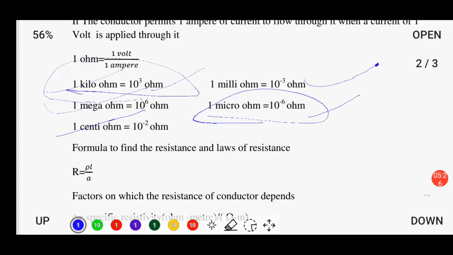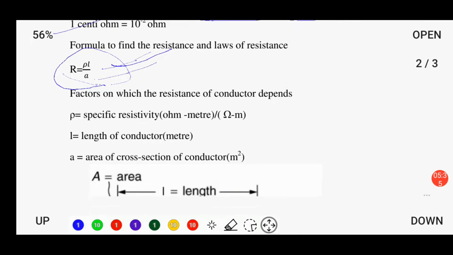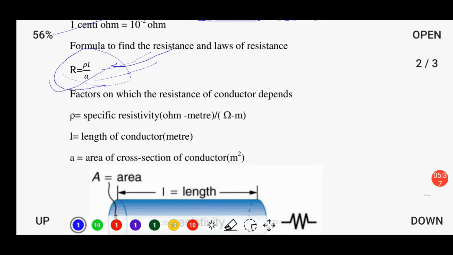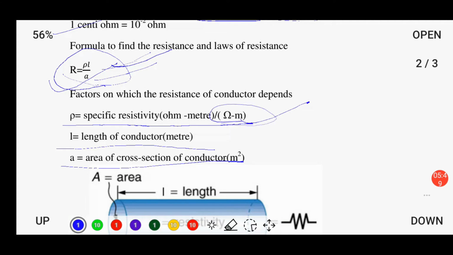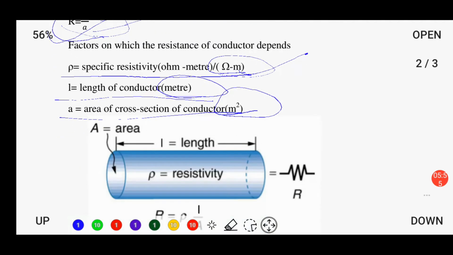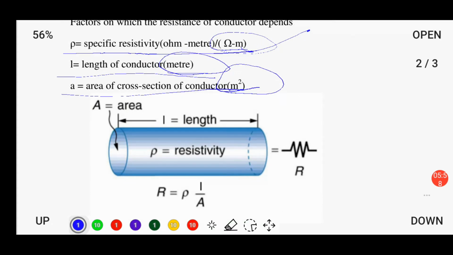And the formula to find the resistance in terms of resistivity, length and area of cross section of the conductor is R equals rho L by A. Rho is known as the specific resistivity, L is the length of the conductor, and A is the area of cross section. The SI unit of specific resistivity is ohm meter, the SI unit of length is meter, and the unit of area of cross section is meter square.